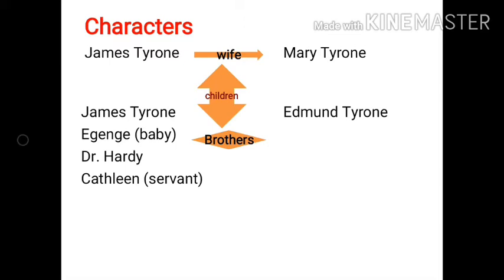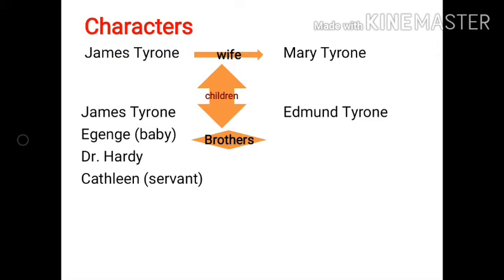James Tyrone is the head of the family and he is the husband of Mary Tyrone. Mary is his wife and they have two children, Jamie Tyrone and Edmund Tyrone. These are two brothers. Eugene O'Neill was a baby. Mary, in dialogues during the play, talks about Eugene, who was a child and died in very early days.